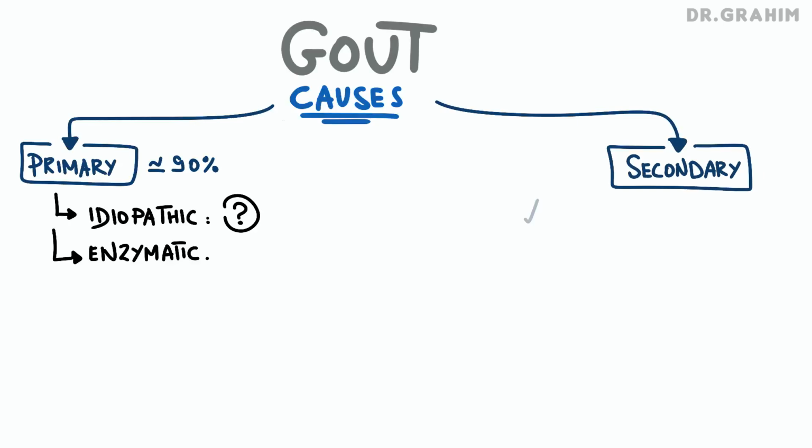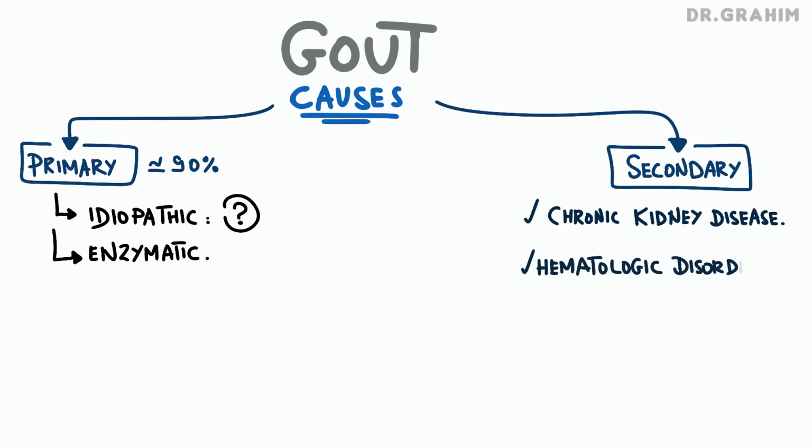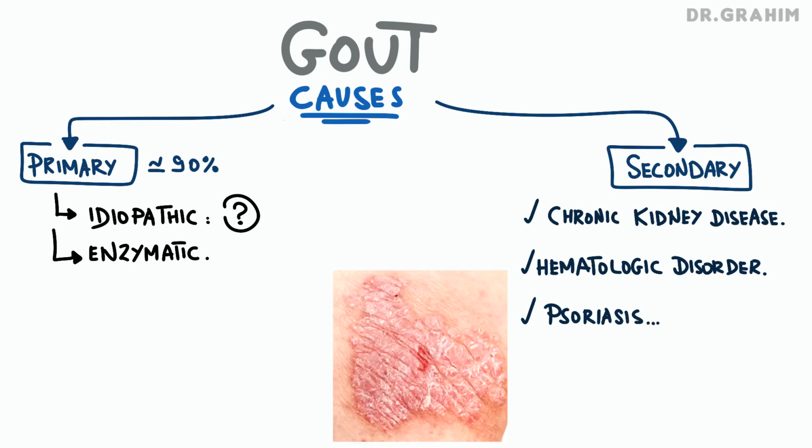The first cause of secondary gout is chronic kidney disease. When the kidneys are no longer functioning properly, uric acid elimination is reduced, promoting its accumulation in the blood. A hematological disorder, like certain blood diseases such as leukemia or myeloproliferative syndromes, can cause a massive destruction of blood cells, releasing large amounts of nucleic acids, and their excessive metabolism then leads to hyperuricemia. Psoriasis is a chronic inflammatory skin disease that accelerates cell turnover. This rapid destruction of skin cells leads to excessive uric acid production, increasing the risk of gout.